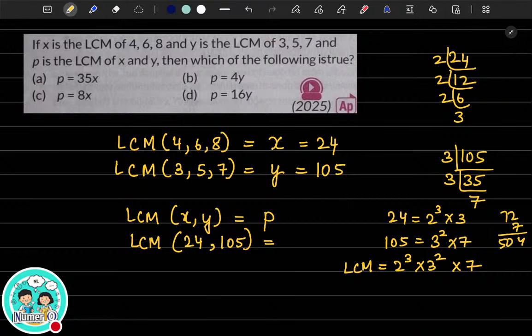I think I have made a mistake. LCM of 24, 2 cube into 3.